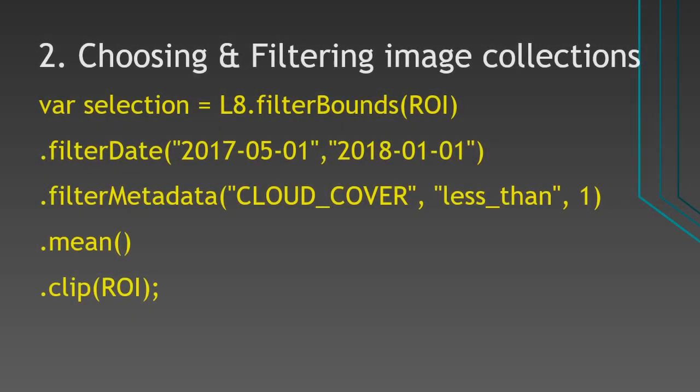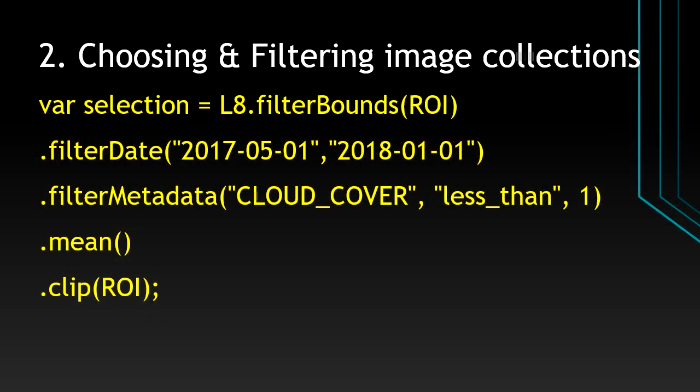And this is my region of interest. So after choosing the area of interest, we have to move to the second one, and the second is we have to choose the image collection, and we have to filter as per our requirement. So as you can see here, this variable is the selection. You can give any name here, and this is Landsat 8. The filter bounds will be your region of interest.